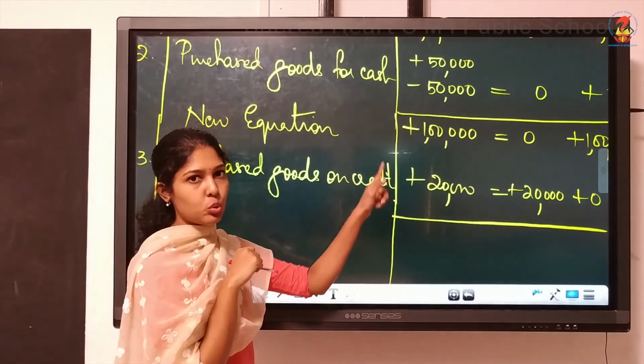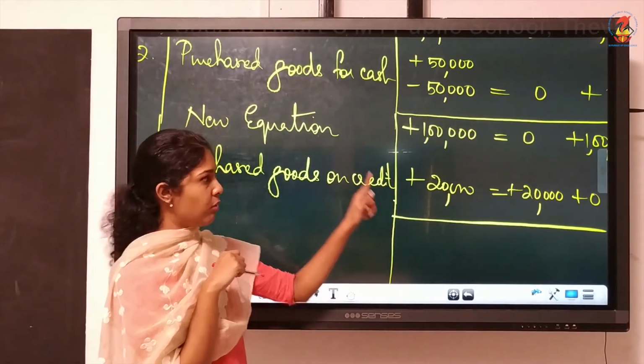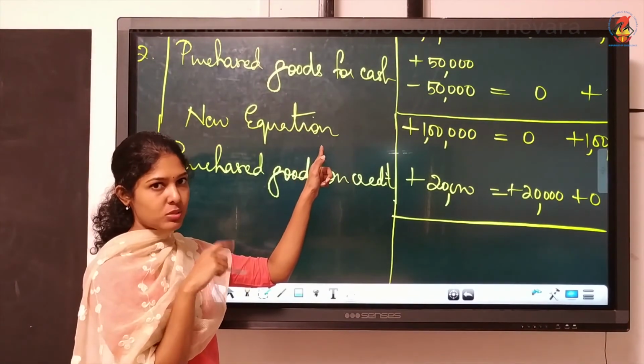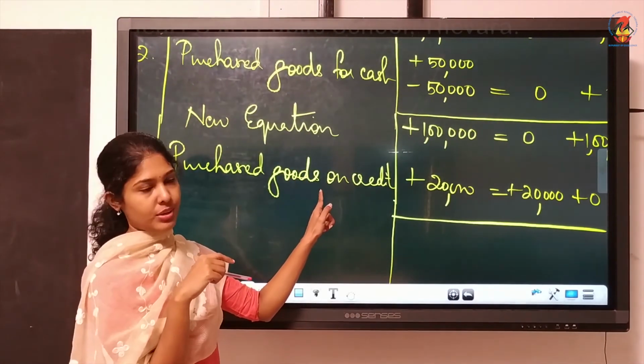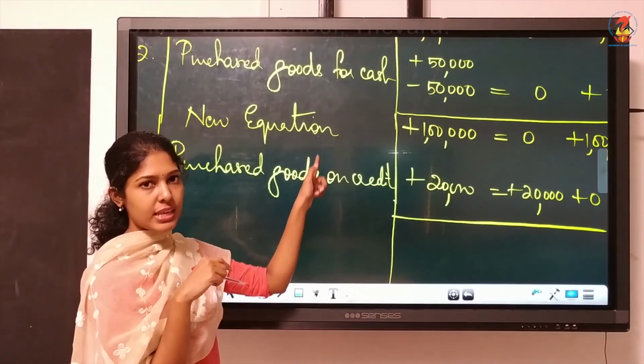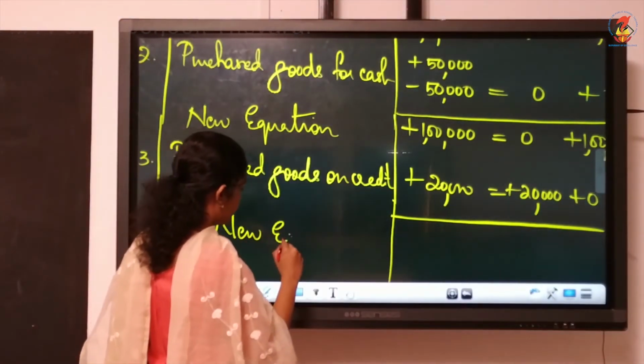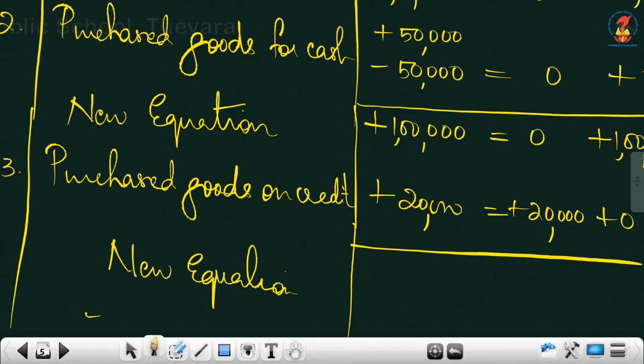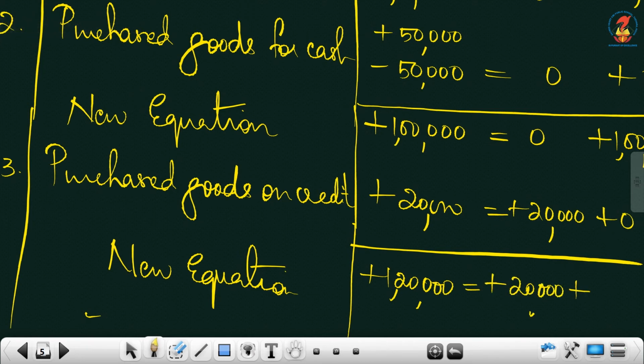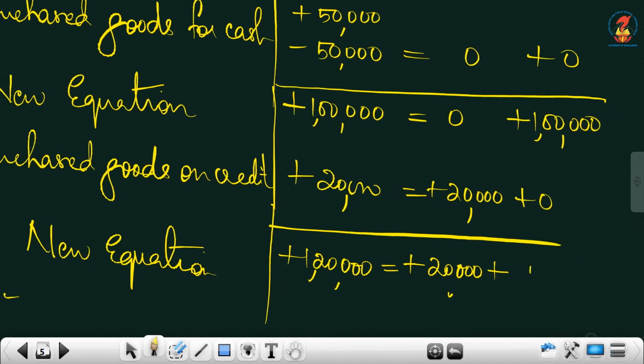Then now we have two equations, two transactions we have. This one you have to consider as one transaction. This is the next transaction. After every two transactions, what should you do? Write the new equation. It is plus 1,20,000 is equal to plus 20,000 plus 1 lakh.